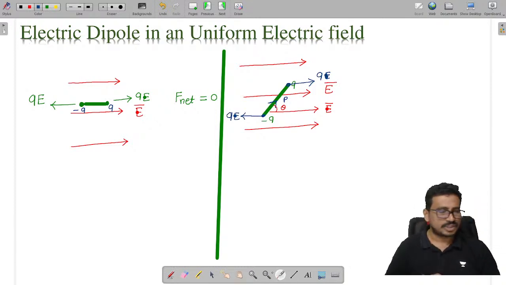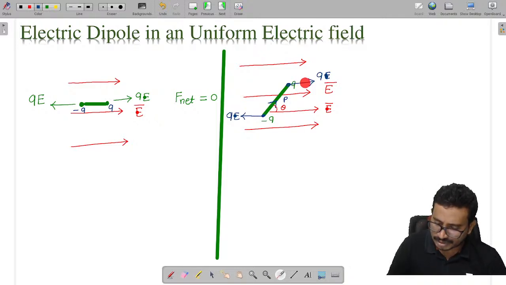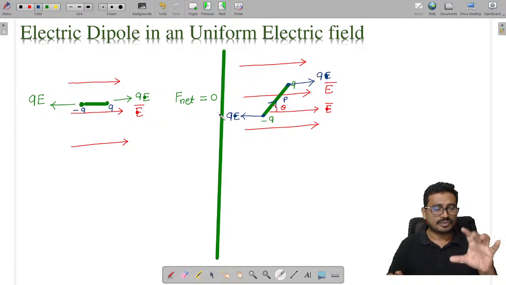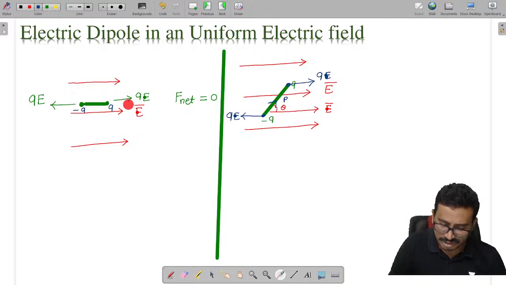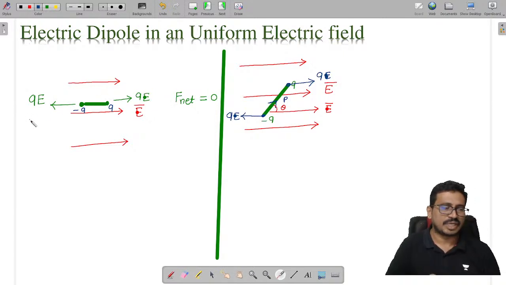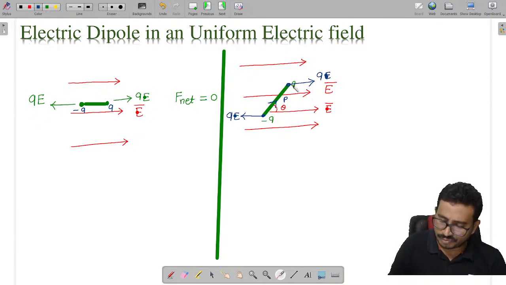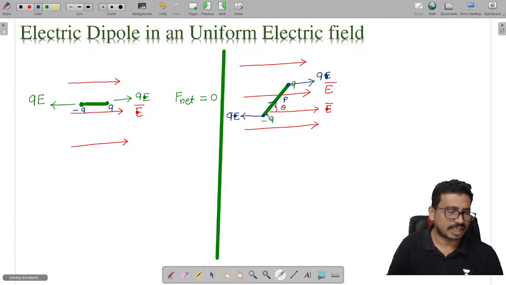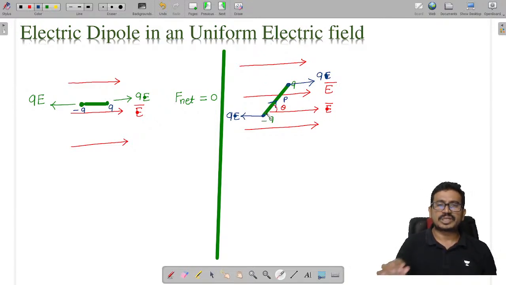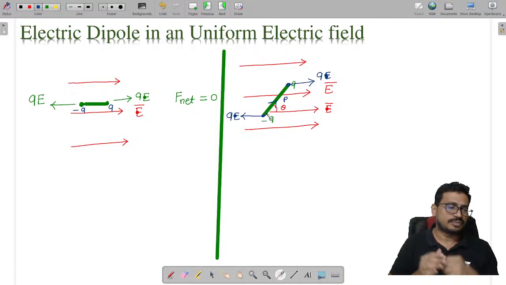Now if we observe, this force is acting in this direction and this force in this direction, and these two forces are not along the same line of action. Earlier, those two forces were along the same line, that's why they cancelled each other. But here, this force acts along this line and this force along this line. As a result, it will constitute a couple.